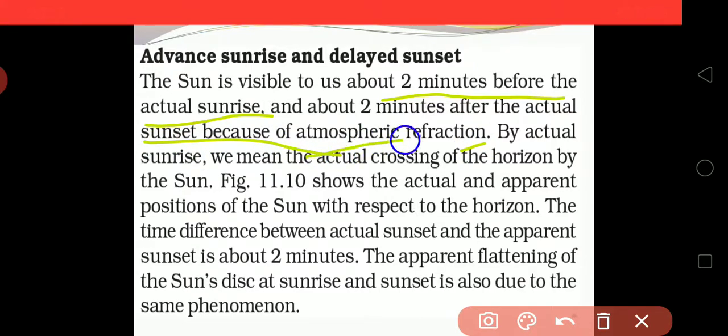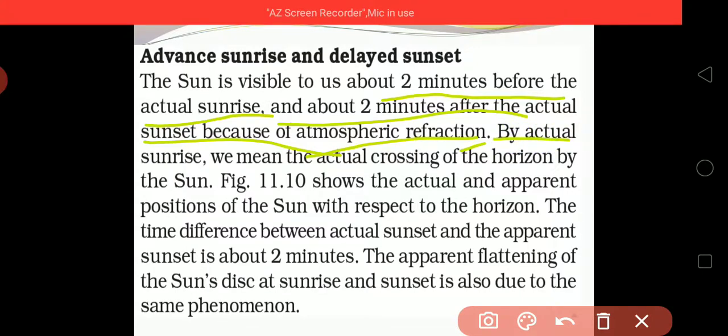Because of atmospheric refraction, we see the sun 2 minutes before the actual sunrise, and in the same way 2 minutes after the sunset. The sun can be easily observed because of atmospheric refraction.